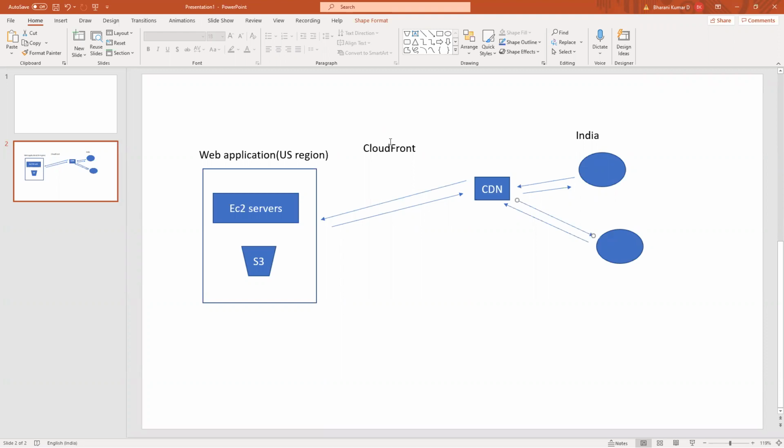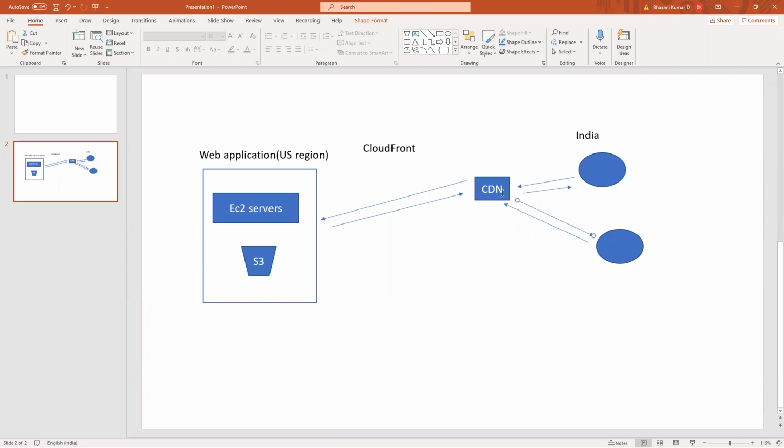Why? Because they want to serve. Servers need to serve worldwide, but servers are located in some region. So based on the origin of the traffic, a CDN will be allocated.